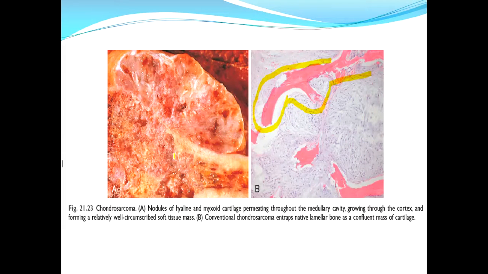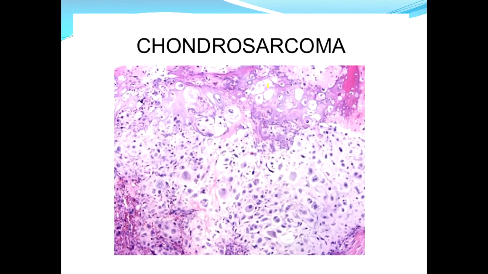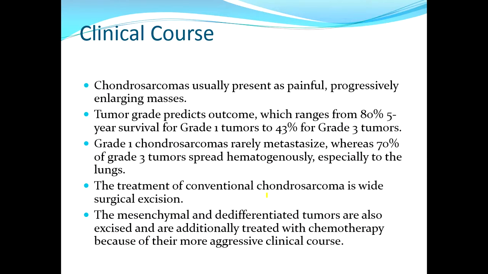Gross picture, as you can see, there is gelatinous grey-white tumor and it has infiltrated through the cortex into the overlying tissue, formed a soft tissue mass. High power view of chondrosarcoma, they present as lobules of hyaline cartilage, and you can see the tumor cells are bizarre, pleomorphic, as well as mitotic figures are present. They present as painful, progressively enlarging masses.